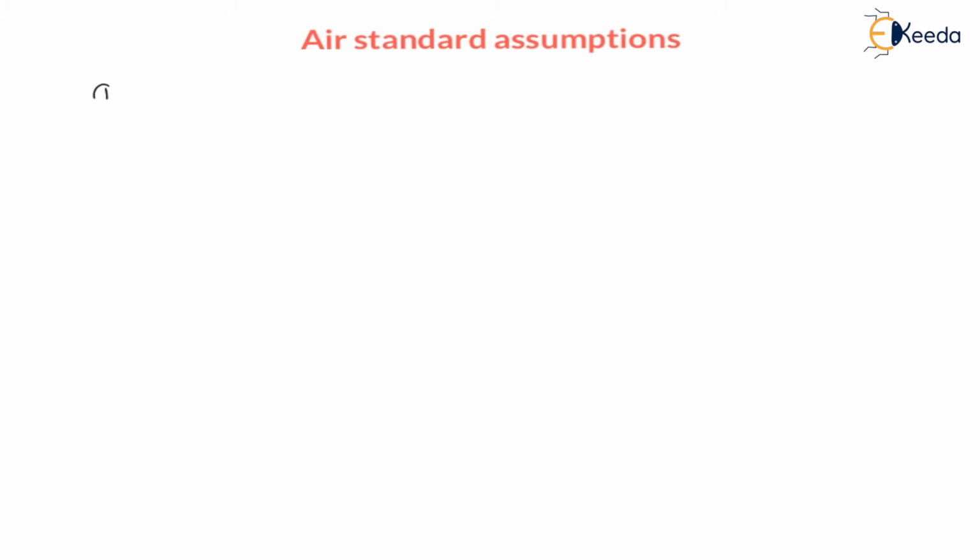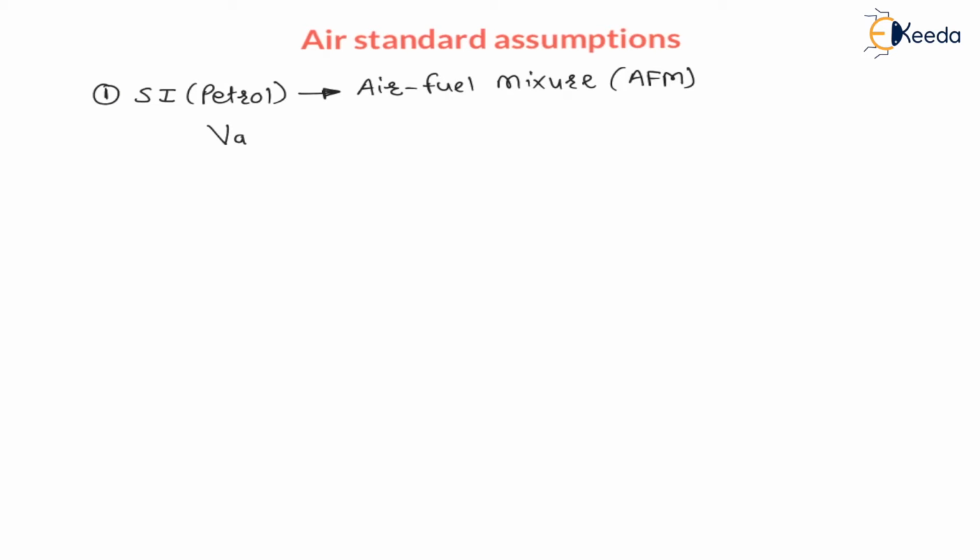Now first of all, if it is SI engine, it is petrol engine. In case of SI engine, petrol is used as a working fluid. Then there will be an air fuel mixture, taken in during suction stroke, right? We can represent it as air fuel mixture, AFM, right? But my dear students, the volume of air is very high as compared to the volume of fuel. Hence we are assuming that air is the only working fluid.